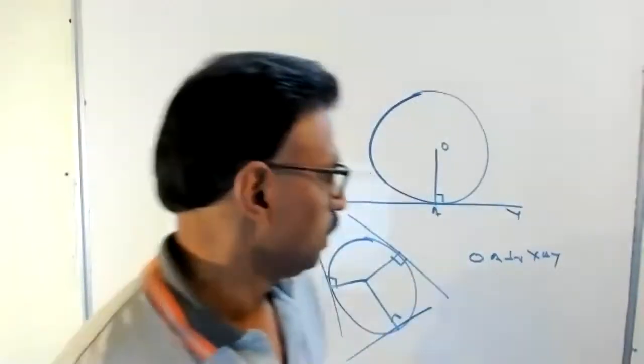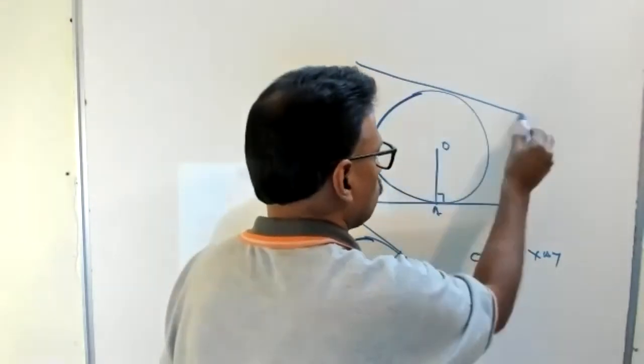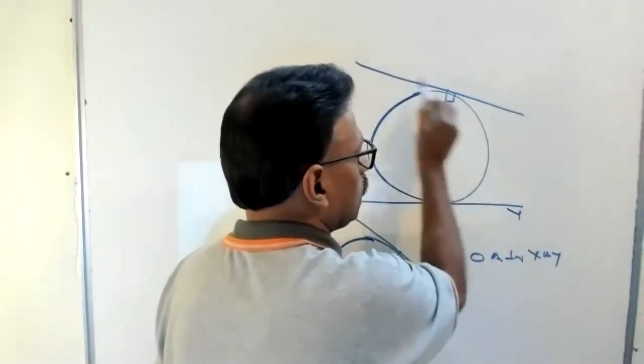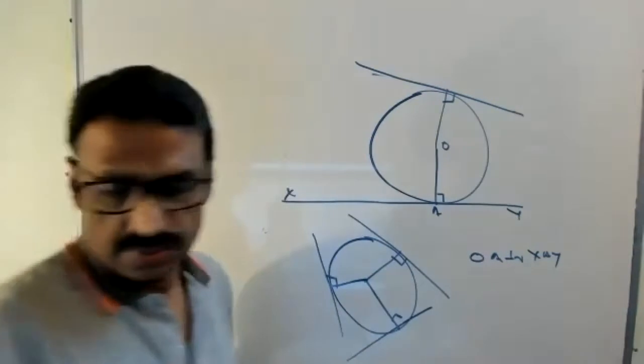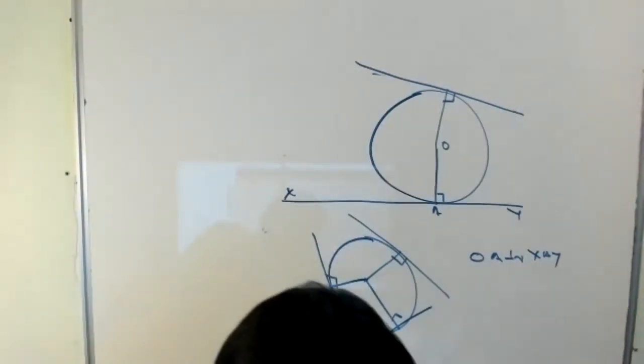That means, suppose a line is drawn, look here. If this angle is 90 degrees, that means this is a tangent. Clear now? The converse.